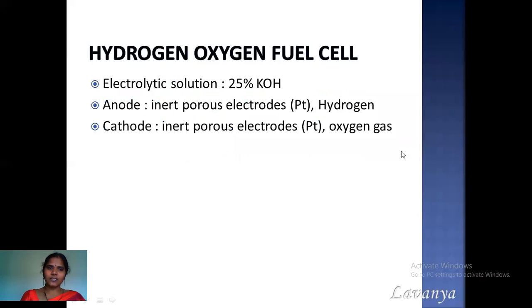In the hydrogen oxygen fuel cell, the anode and cathode, as I mentioned, are inert porous electrodes, but we can distinguish anode from cathode. The porous platinum electrode onto which we pass the hydrogen gas acts as the anode, and the porous platinum electrode onto which we pass the oxygen gas acts as the cathode. The electrolytic solution that we use in the hydrogen oxygen fuel cell is 25% KOH.